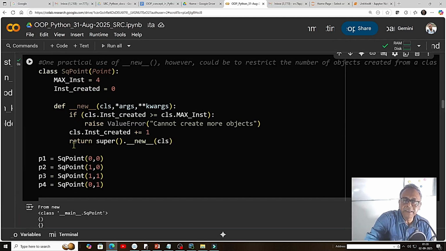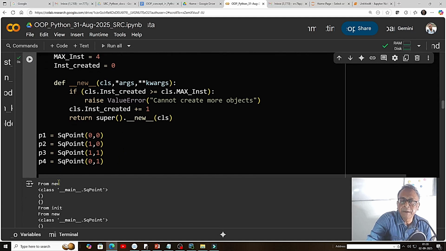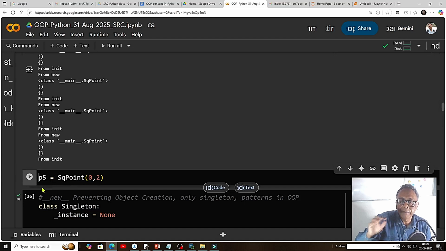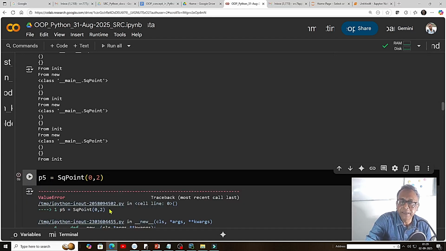This is very interesting. Object-oriented programming helps here: if I want my square point class to contain only 4 points, nothing more, then we can force it in the programming itself. No programmer can build beyond it, like P4. We can make P4 because we have a square with 4 points. So here, see, it is coming, and then if we want to create another point, say I uncomment this and give another point P5, we see we get an error message.